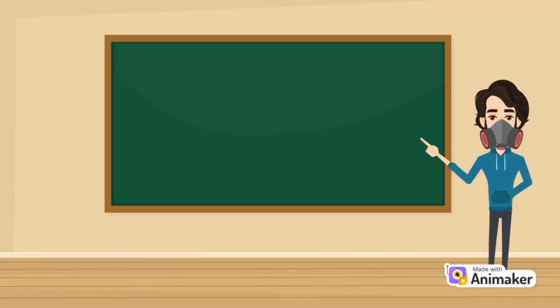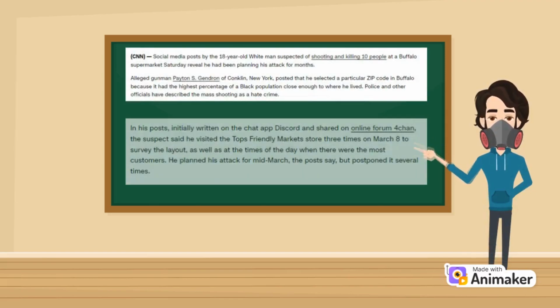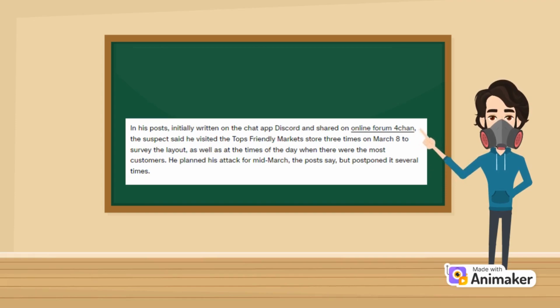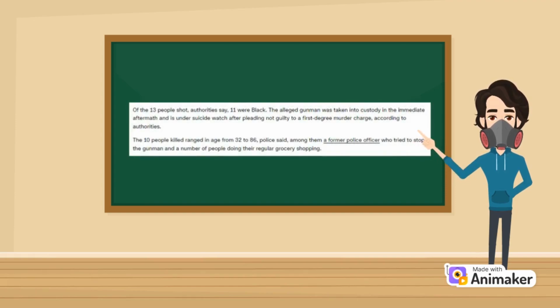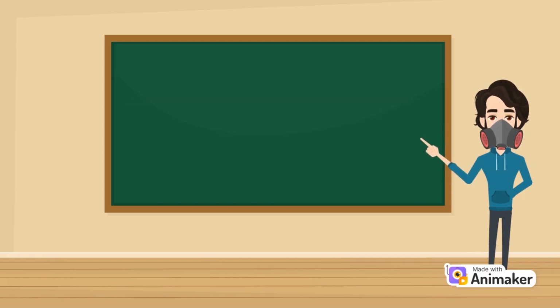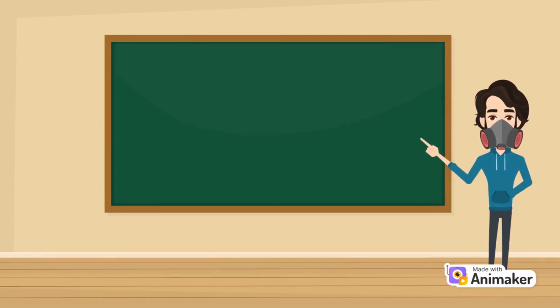The scaffolding begins with a summarized retelling of the tragic event, later presenting some background aspects of the perpetrator regarding his online activity and plans. After this, there are mentions of the casualties and how the shooting took place. Following that, many new developments related to the event itself and the shooter's profile are mentioned and described.